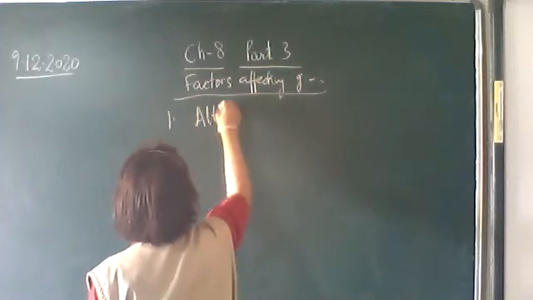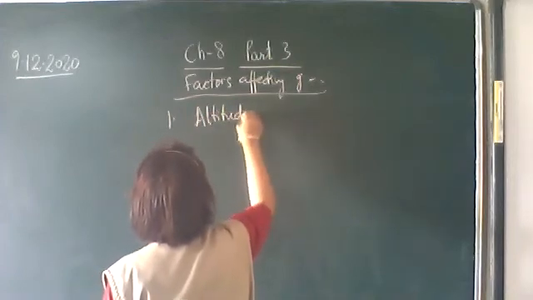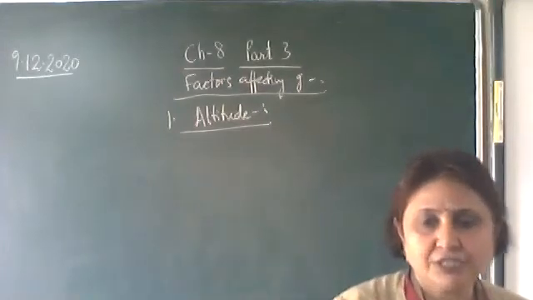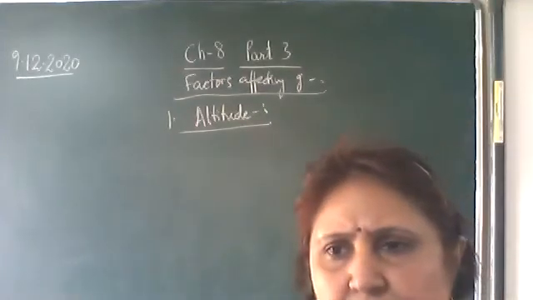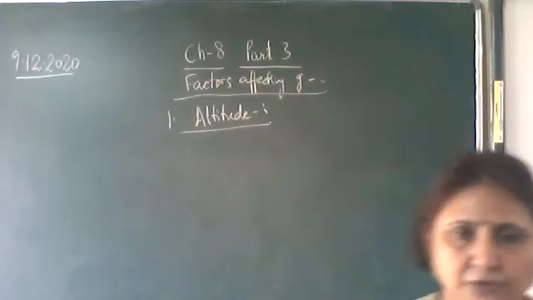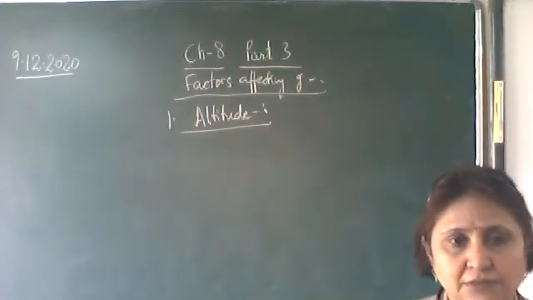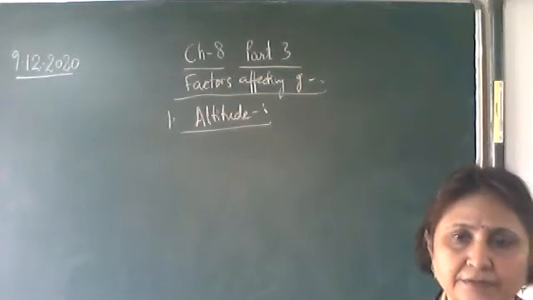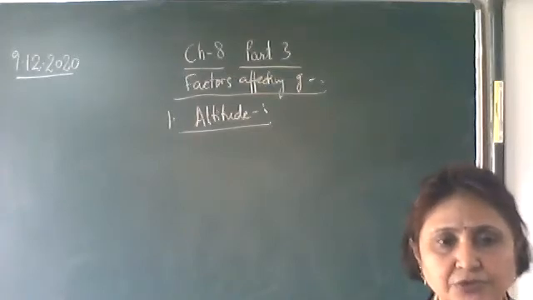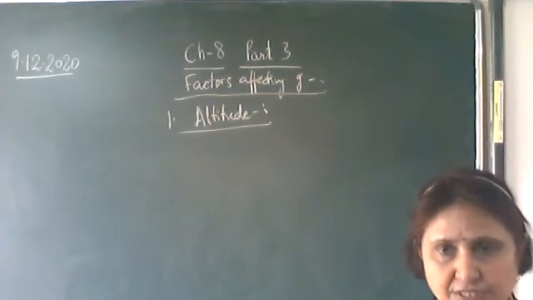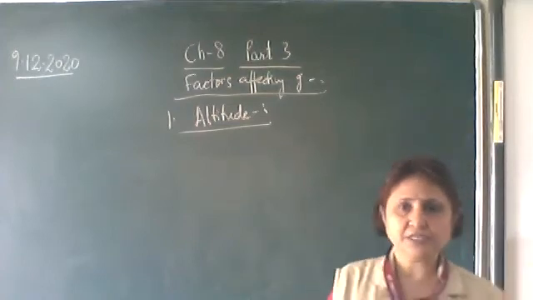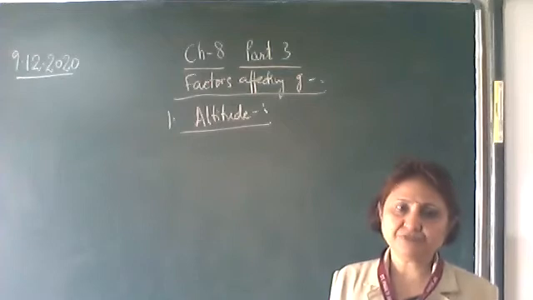Okay, altitude means the height above the surface of the earth. With the height above the surface of the earth, the acceleration due to gravity decreases. So first write down: acceleration due to gravity decreases with the increase in height above the surface of the earth.